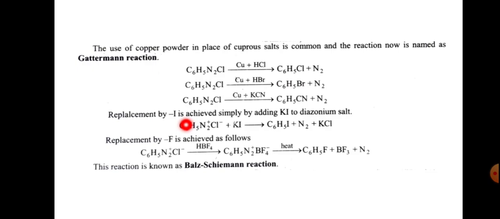Replacement by iodide ion is achieved simply by adding KI to the diazonium salt. So benzene diazonium chloride, on treating with potassium iodide, gives iodobenzene plus N2 plus KCl. And replacement by fluorine. This is the Balz-Schiemann reaction. Benzene diazonium chloride and HBF4, that is C6H5N2 plus BF4 minus, and upon heating we get fluorobenzene, boron trifluoride and nitrogen gas.